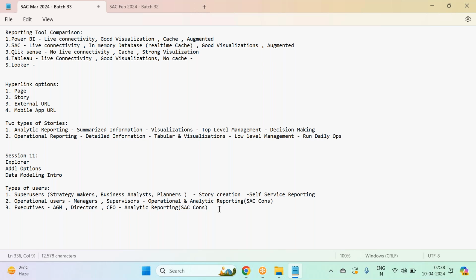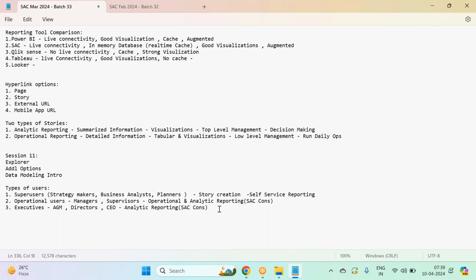the biggest challenge with self-service reporting is, if one report, one story created by one user is not useful for another user, it is only for his own purpose, because he doesn't think about the global requirements while building the story. He always thinks about his requirements. So one self-service dashboard created by one user is not useful for another user.